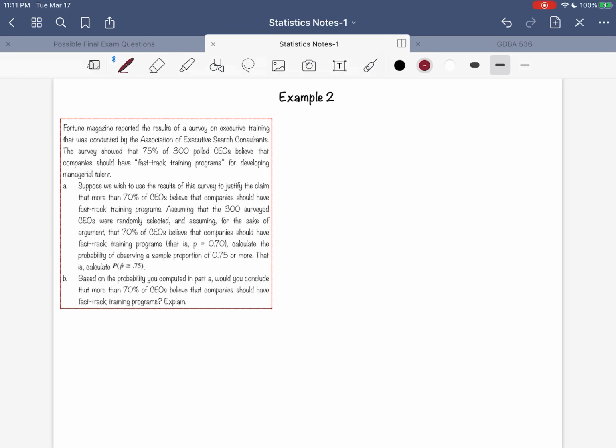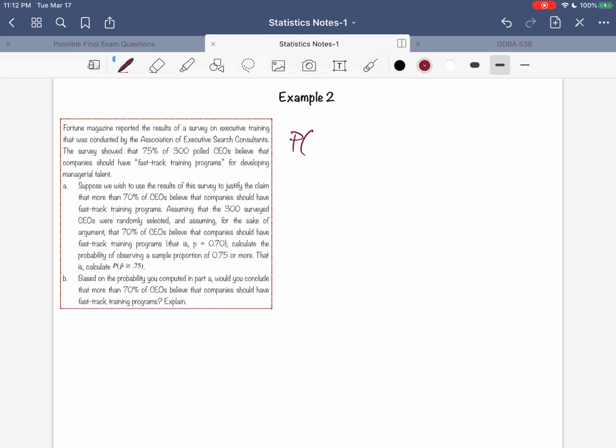And assuming that 300 surveyed CEOs were randomly selected, meaning the sample was properly taken, and assuming for the sake of argument that 70% of CEOs do believe that companies should have a fast-track training program, calculate the probability of observing a sample proportion of 75% or more, meaning what is the chance of taking a random sample and actually finding out that more than 75% of the respondents agree with a certain statement. So step one, essentially it is only one step, is to recognize we have to calculate the Z value for this problem. So let's jump right into that.